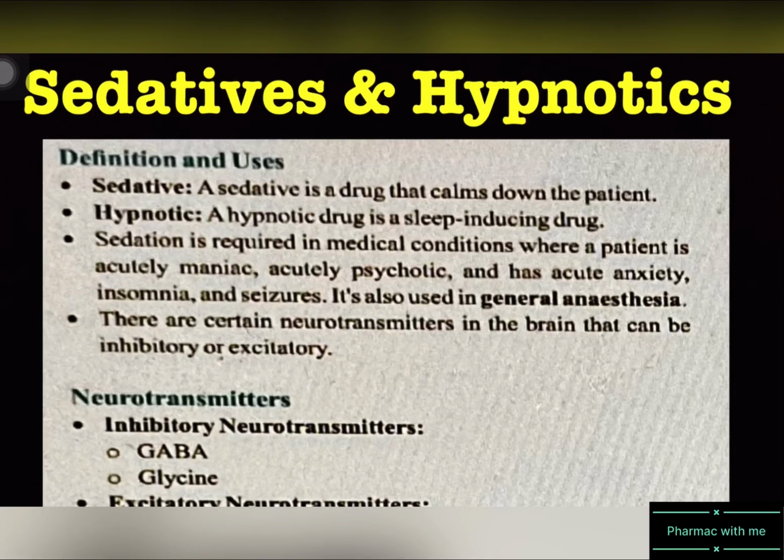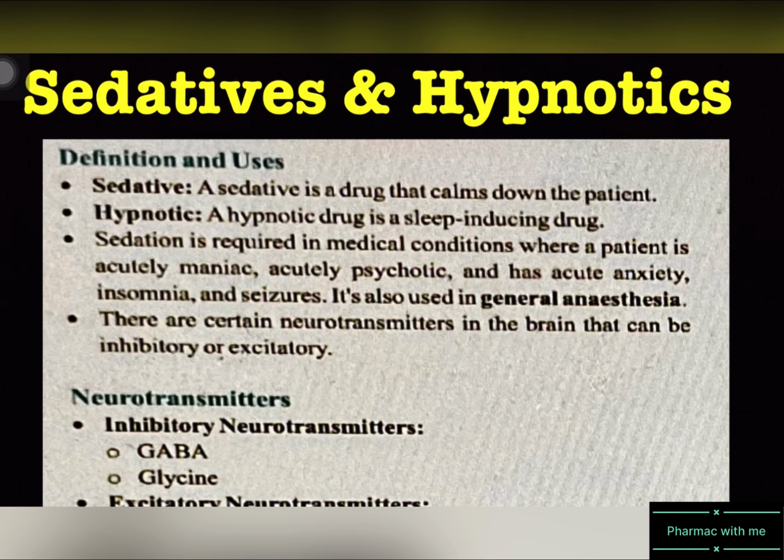Today we are starting a new topic of CNS, that is sedatives and hypnotics. So what is a sedative? It is a drug that calms down the patient, whereas hypnotics are drugs that are sleep inducing. Sedation is used in medical conditions like acute mania, acute psychosis, acute anxiety, insomnia and seizures. Also it is used as general anesthesia just before the surgery.